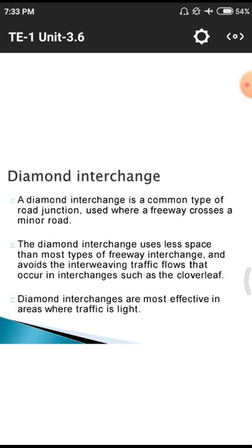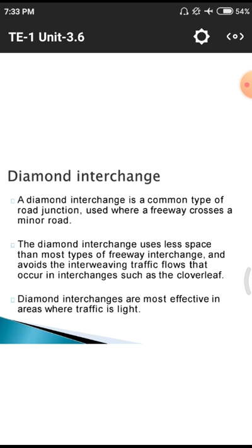That means freeway means national highways are also called freeways. Why? Because there are no speed breakers and no other speed restrictions. Because on the national highway the speed limit is 100 km/h, so the roads are designed to move with a speed of 100 kilometers per hour. But in case of these minor roads, the speed may vary with the terrains and other conditions, so that the freeway crosses a minor road.